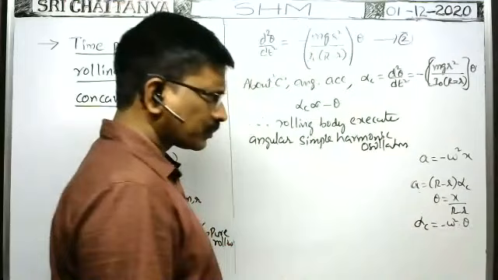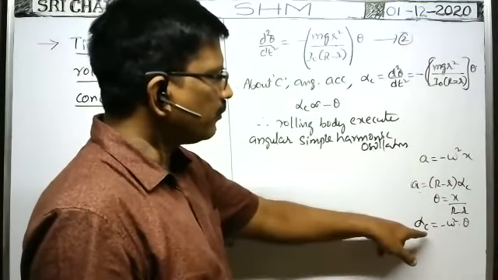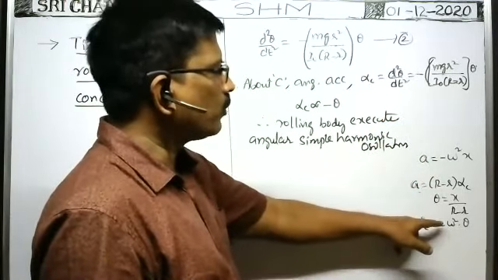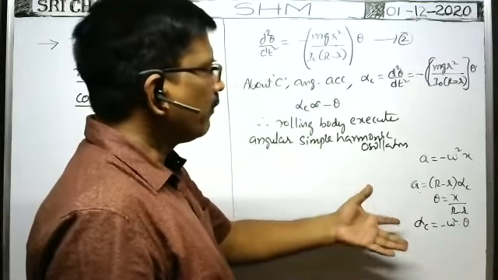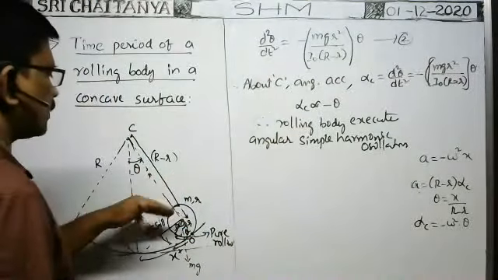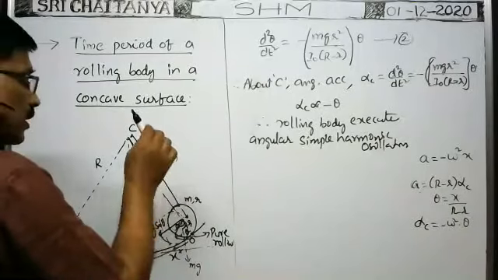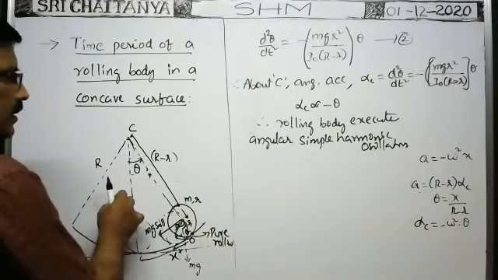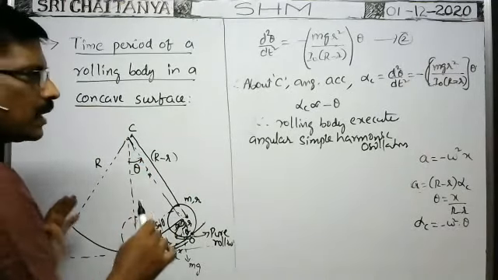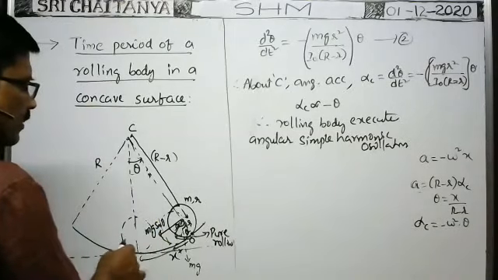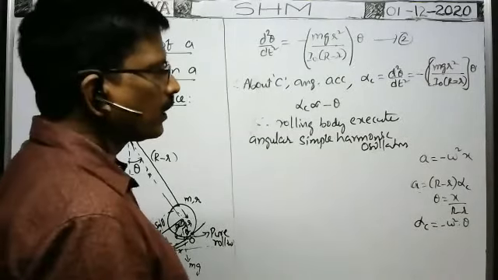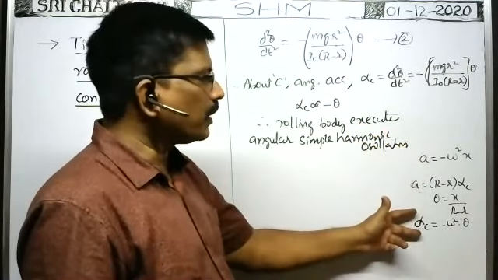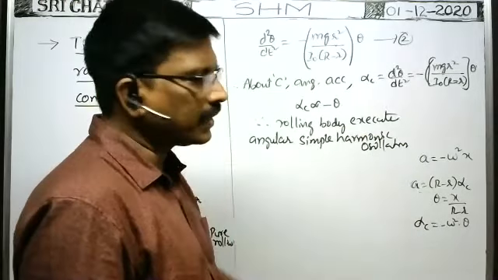Substitute these values here. If you simplify them, you will get this one. That's why A is equal to minus omega square X, or alpha C is equal to minus omega square theta. Both are the same. Whenever the body makes angular simple harmonic oscillations, suppose you are given the angle through which the body displaces while making oscillations, then we can say that is angular simple harmonic oscillation. If the body travels along a straight line path only, that is called linear simple harmonic motion. So for linear simple harmonic motion, this is the equation for SHM, and for angular simple harmonic motion, this is the equation for angular simple harmonic oscillations.